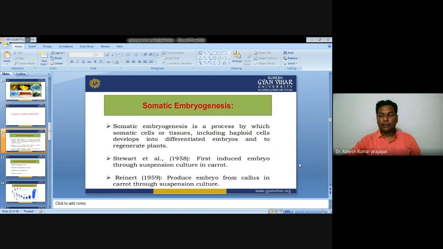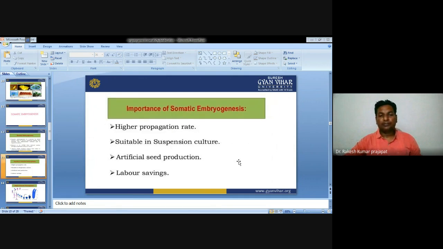Somatic embryogenesis is the process by which somatic cells or tissue, including haploid cells, develop into a differentiated embryo to regenerate the plant. Stewart et al. in 1958 first induced embryo through suspension culture in carrot. Rennert produced embryo from callus in carrot through suspension culture. Now, the importance of somatic embryogenesis: high propagation rate, suitable in suspension culture, artificial seed production, and labor saving.